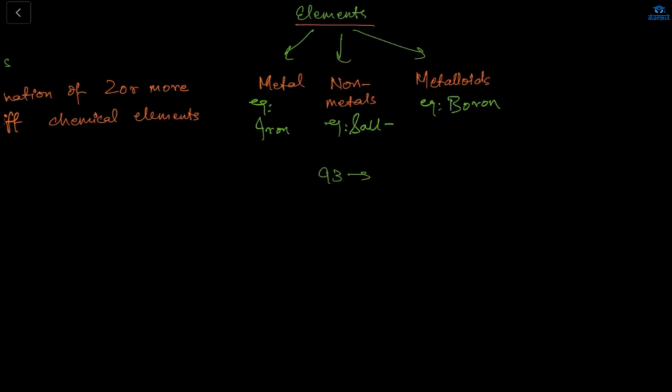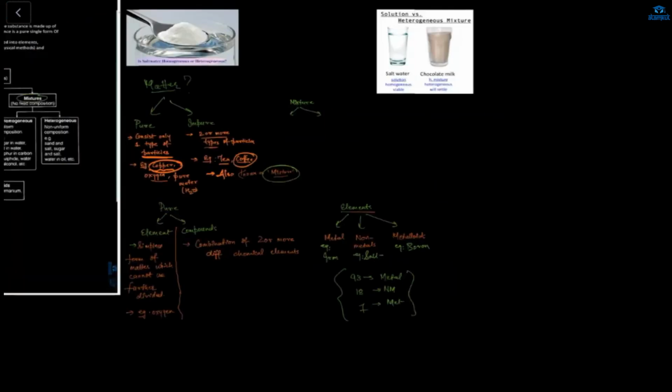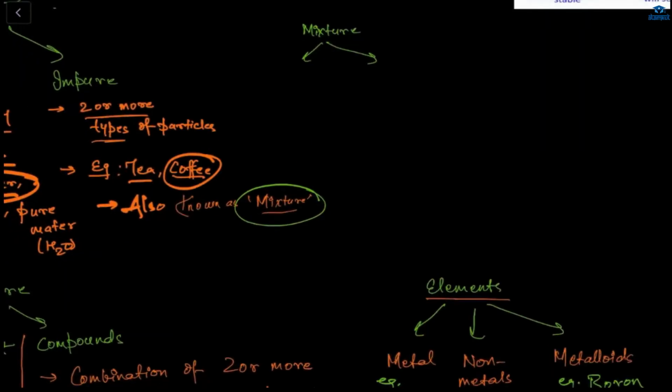Tell me, 93 metals, and non-metals? 18. And metalloids? Only 7, I'm sorry. Okay, 7. Cool.